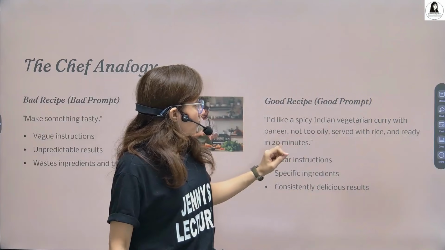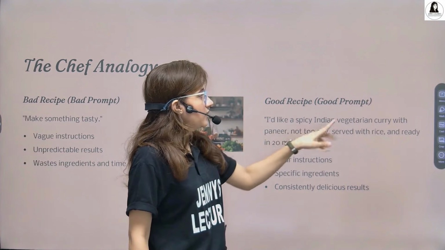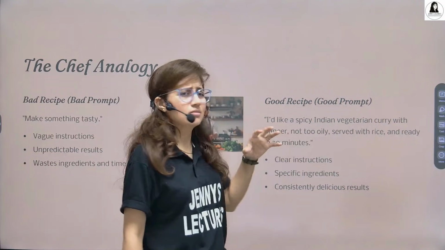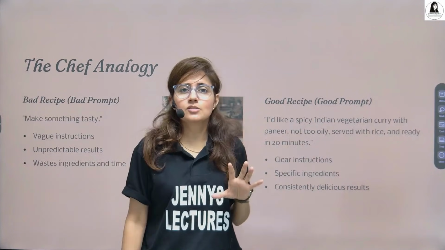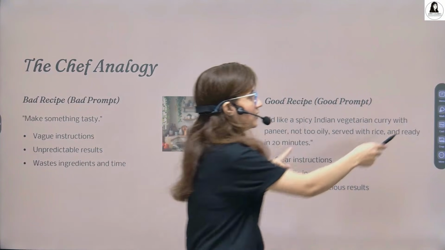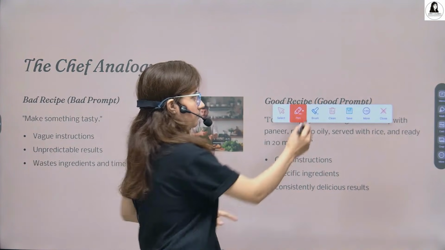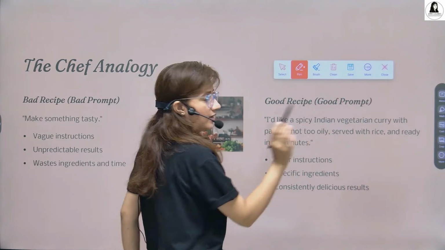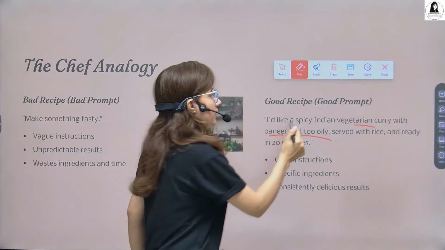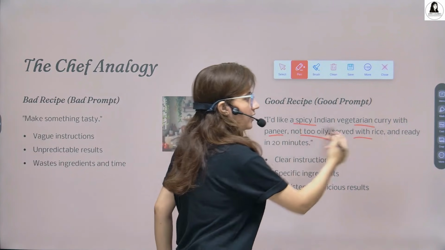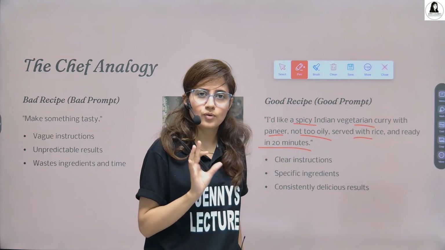Now a good prompt is what if you tell the chef that I would like a spicy Indian vegetarian curry with paneer, not too oily, and served with rice and ready in 20 minutes. Now see, you have clearly defined what you want. So there are clear instructions you have given. Specific ingredient also, what you want: vegetarian curry with paneer, but oil should be less. It should be spicy. You want rice. You want it ready within 20 minutes. The constraint also you give.